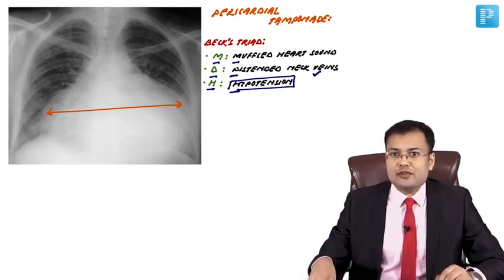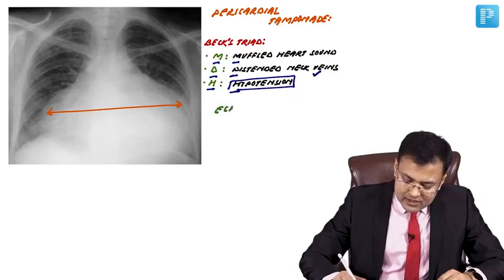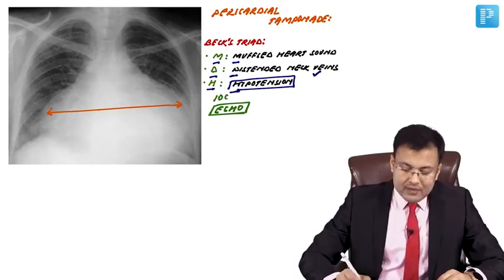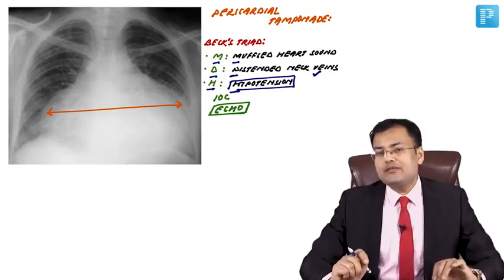What is the investigation of choice for diagnosis? Investigation of choice for diagnosis is echocardiography. Okay, and if we perform x-ray, you can see there is enlarged cardiac shadow. Two kinds of treatment are there.